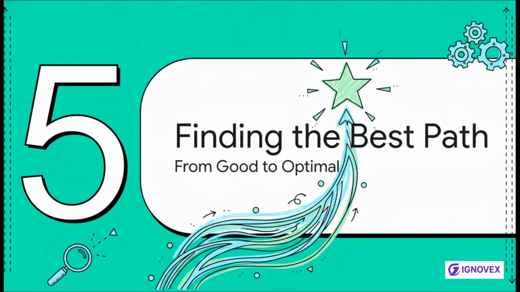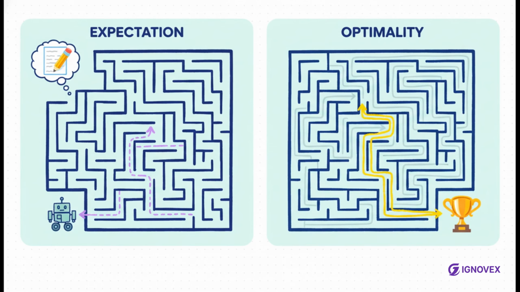What if we don't even have a plan? What if we want to find the absolute best path possible, the optimal strategy? How do we make that leap from good enough to perfect? And that's where the Bellman optimality equation comes in. The expectation equation, like we just said, evaluates a policy you already have. The optimality equation, on the other hand, finds the best possible policy. It doesn't follow a plan, it creates the best one.